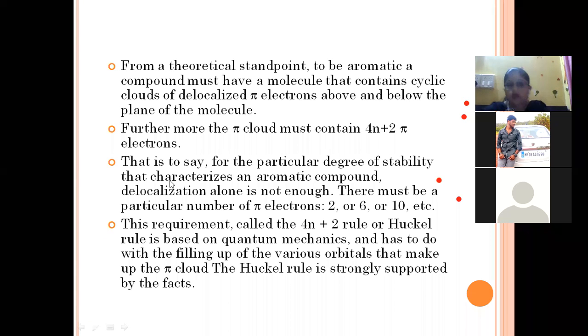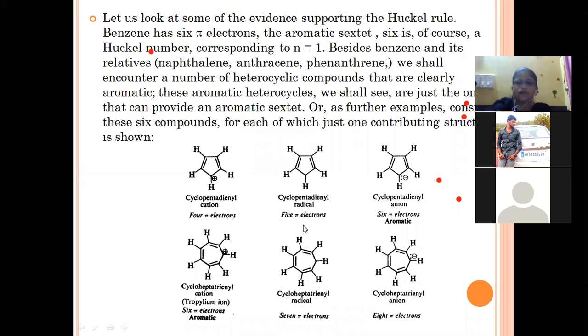So the presence of a delocalization cloud alone is not enough to show aromaticity. There must be a particular number of pi electrons. This is the second property, known as the 4n plus 2 rule or Huckel rule. As this rule is given by Huckel, it is known as Huckel rule, and it is based on quantum mechanics, the shape of the atoms, and has to do with the filling of various orbitals that make up the pi cloud. The Huckel rule is strongly supported by all these facts.